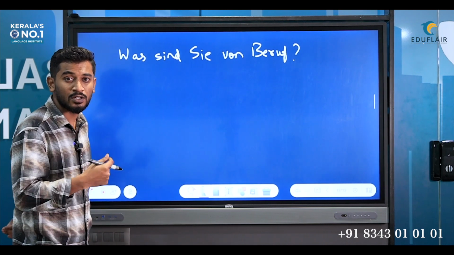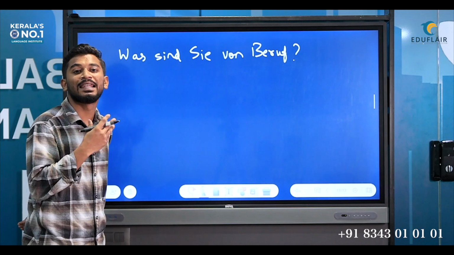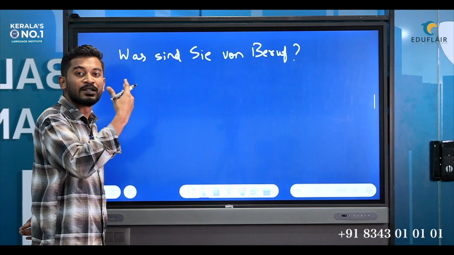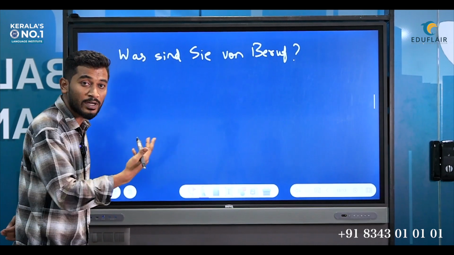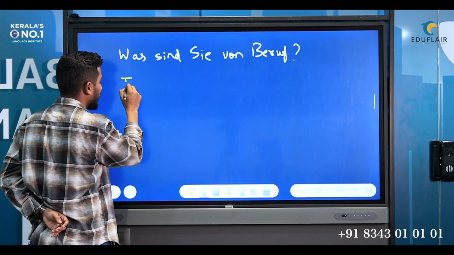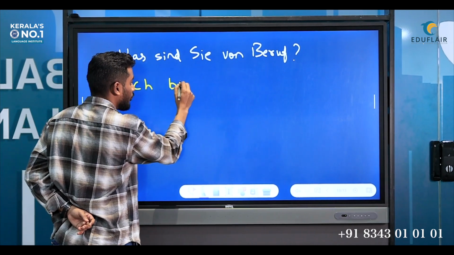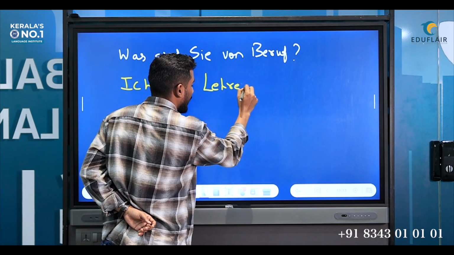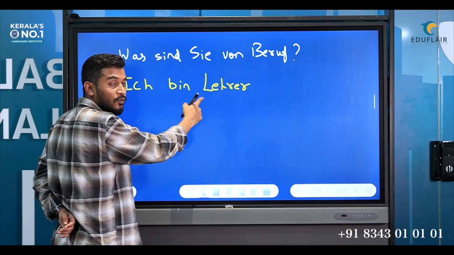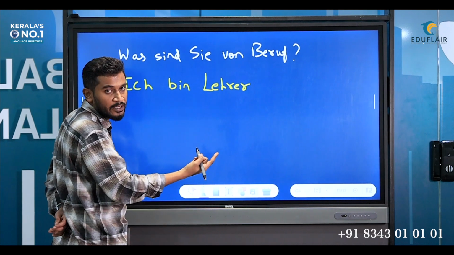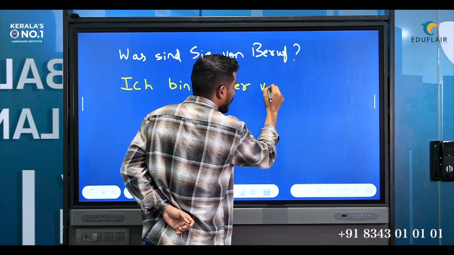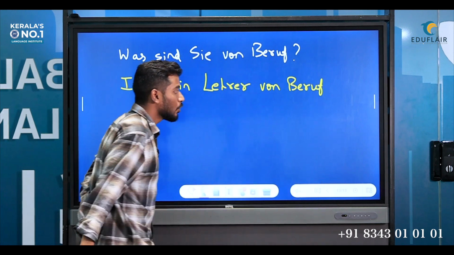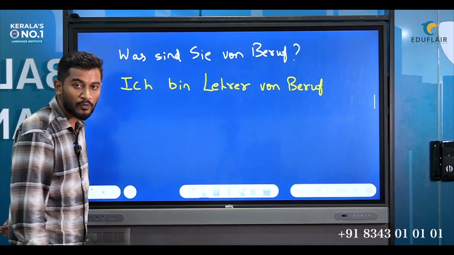For the reply, suppose I am a teacher. The word for teacher in German is Lehrer. If I want to say I am a teacher by profession, the reply we write is Ich bin Lehrer. Once again, this is for male ones. For female we have Lehrerin. And then von Beruf. I am a teacher by profession.